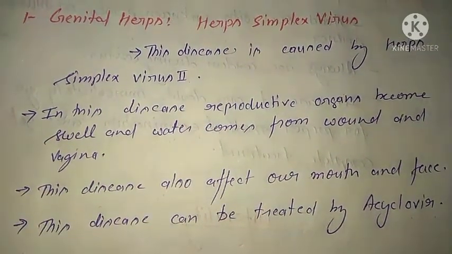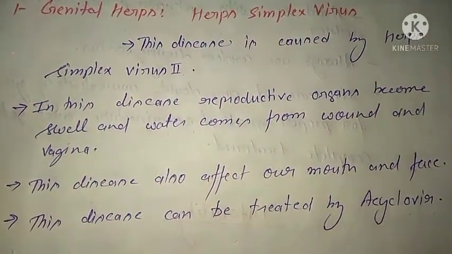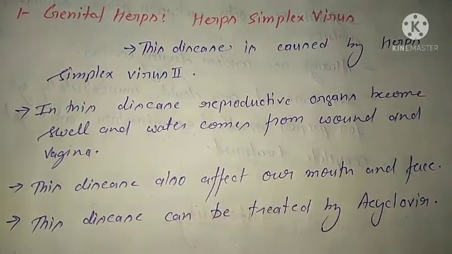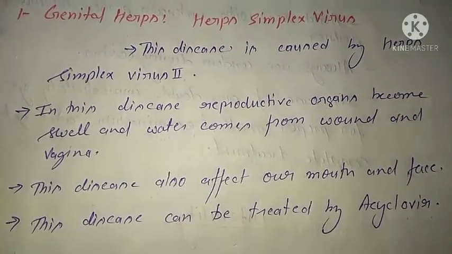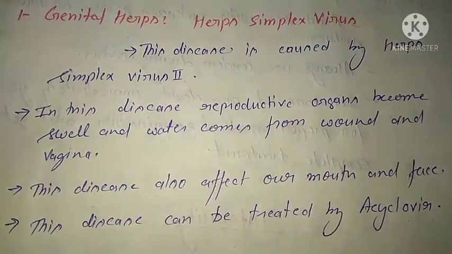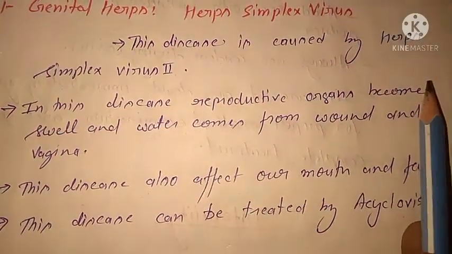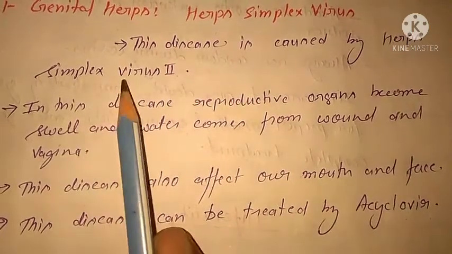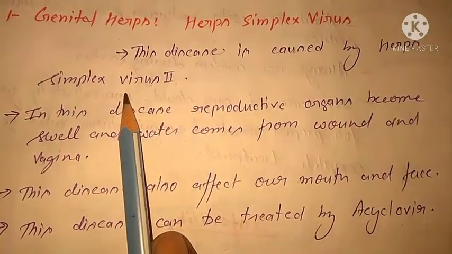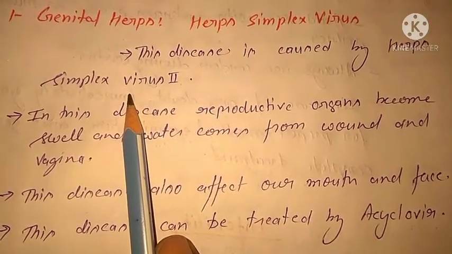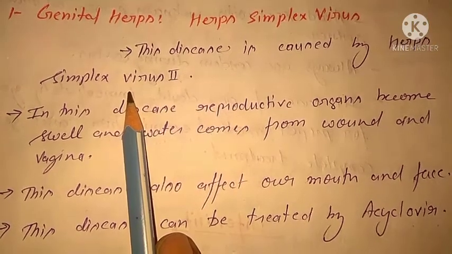Hello, now we discuss the viral diseases of STD. In STD, the first viral disease is genital herpes. Genital herpes is caused by the herpes simplex virus.